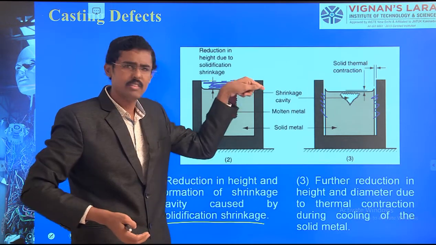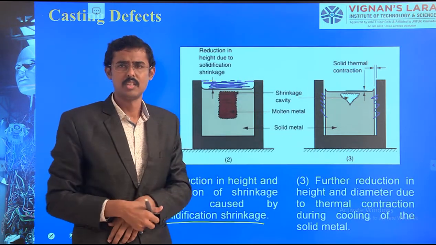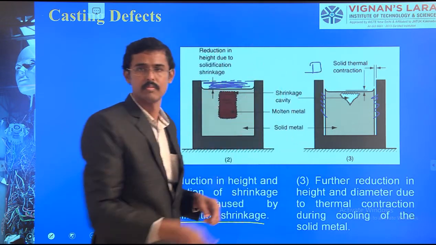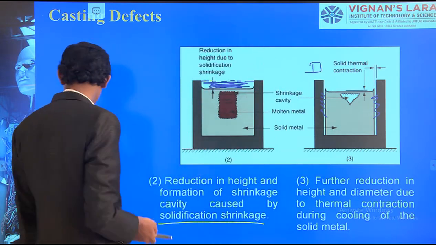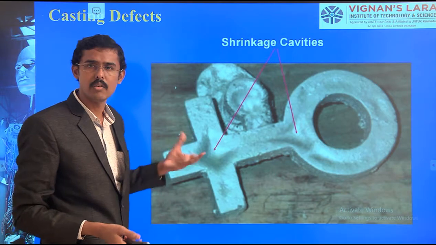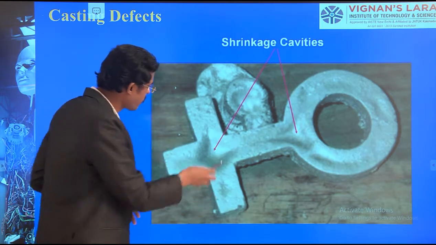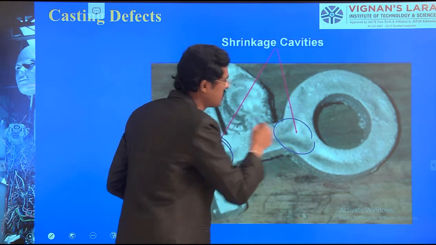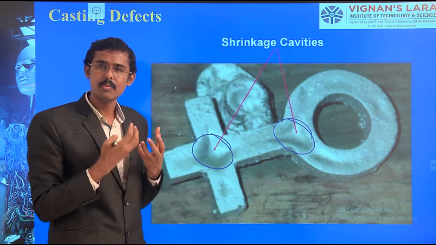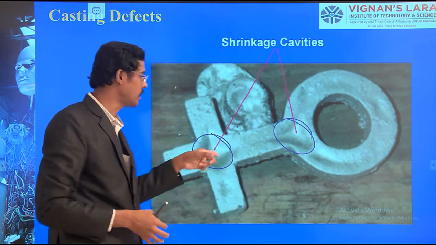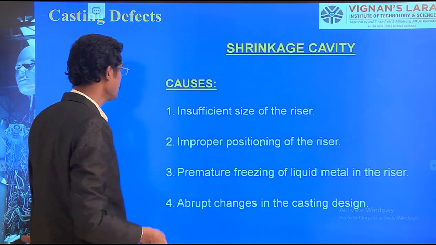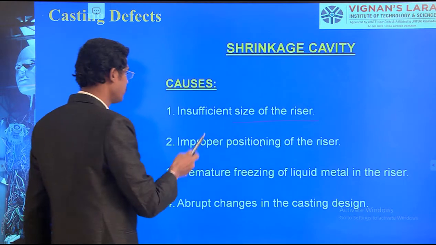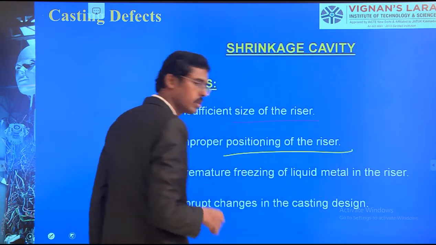But even so, when we consider it a defect, what can we do there? We provide a riser system here. A proper riser system we should give to make it possible. So how will the product be? The product will be like this. Shrinkage happens here. You see, the shrinkage happens here because the riser did not provide sufficient molten metal inside. So there is insufficient size of the riser, or improper position of the riser. So we should keep the riser proper.